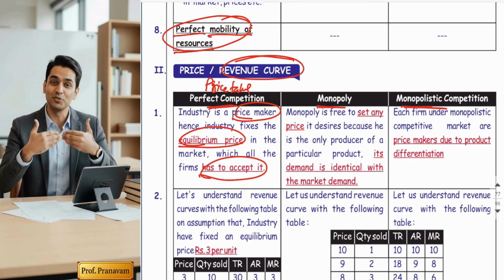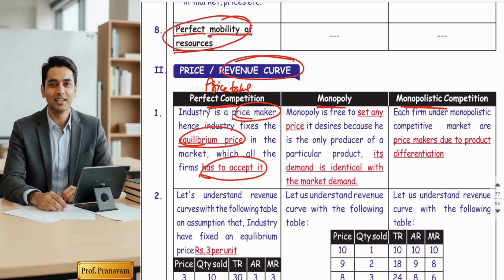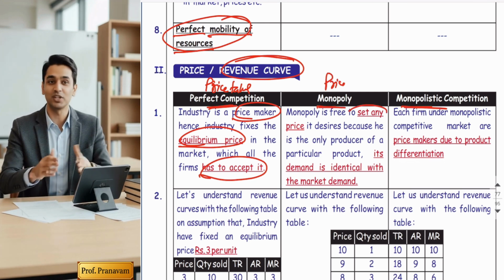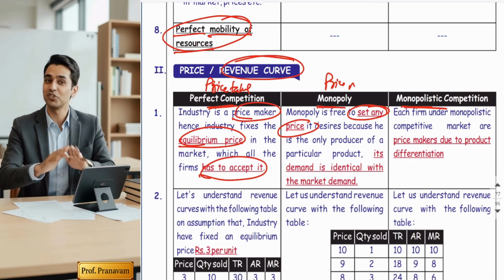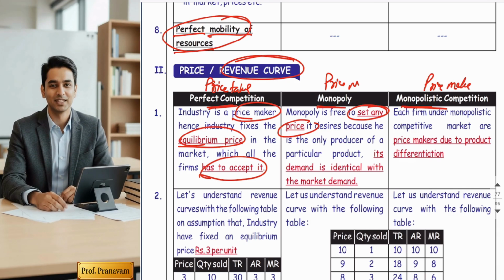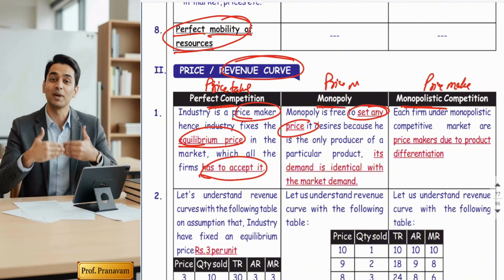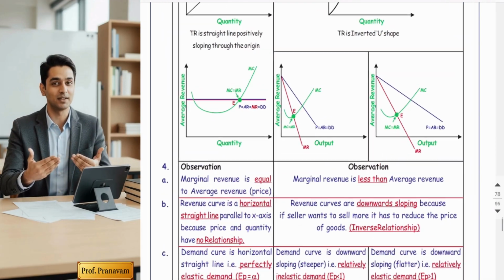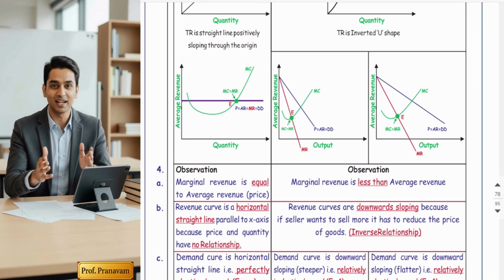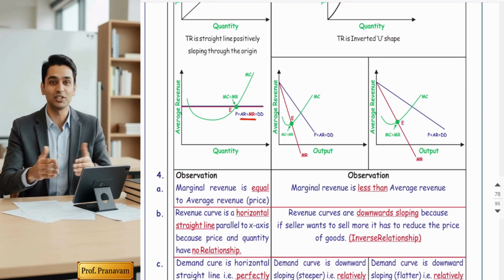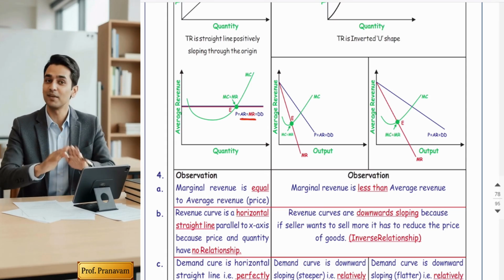We are going to take the reference and the formulas from the part A revenue analysis. Monopolist is a price maker. Am I correct? And the monopolistic competitor is also a price maker, because price is himself, it is revenue, right? So let's directly understand the diagrams of the revenue curves. The major points are average revenue and marginal revenue. In the further explanations, we are going to analyze average revenue and marginal revenue.